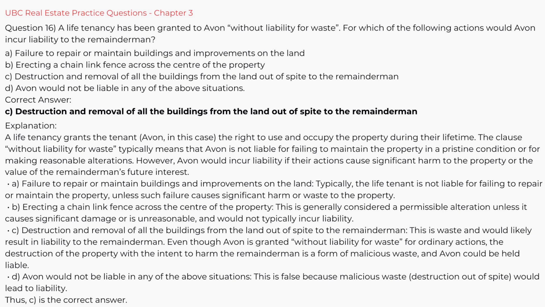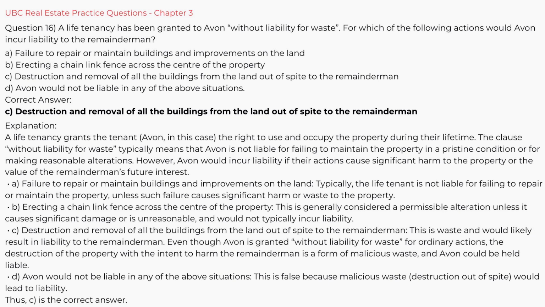Explanation. A life tenancy grants the tenant, in this case Avon, the right to use and occupy the property during their lifetime. The clause, without liability for waste, typically means that Avon is not liable for failing to maintain the property in a pristine condition or for making reasonable alterations. However, Avon would incur liability if their actions cause significant harm to the property or the value of the remainderman's future interest. Failure to repair or maintain buildings and improvements on the land.